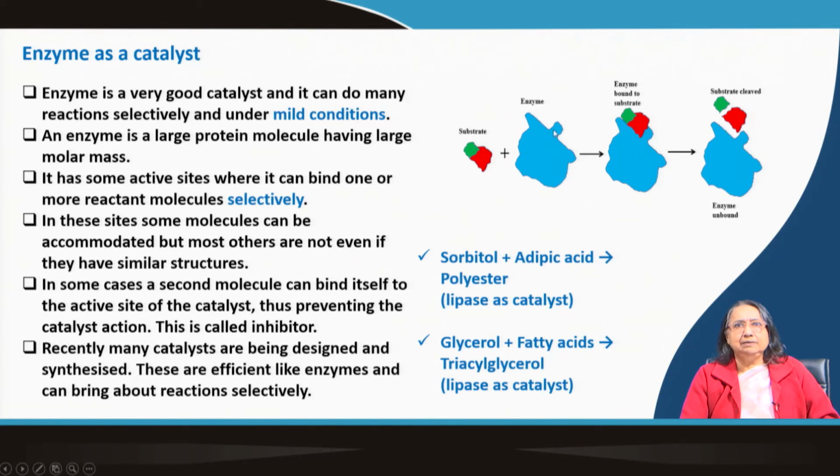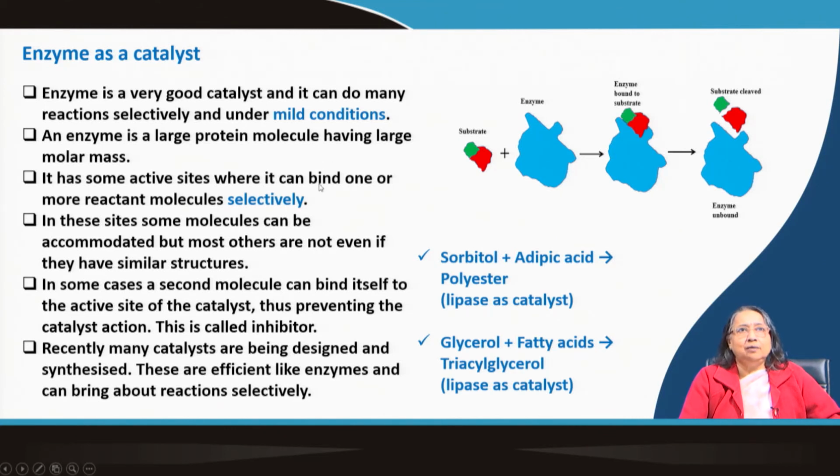Here, a particular substrate can come and fit itself into the active site. There are two things here, the red one and the green one. They can fit, the reaction goes on here, and then after the reaction they are separated, they are cleaved. So the reaction is going on in this active site. Enzymes are very good catalysts, and under very mild conditions they can do the reaction. Another thing is that they are very selective also.